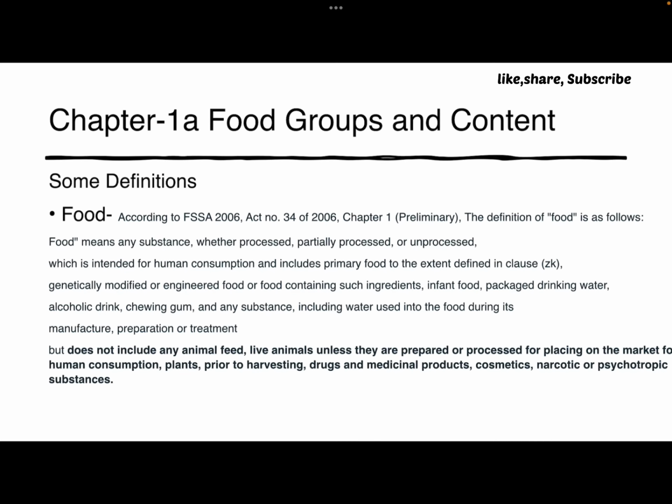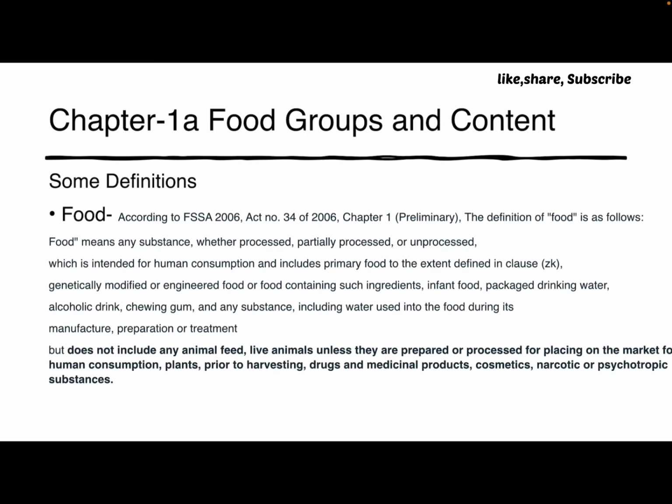So in this there are some definitions: the dimension of health, vegetable food, fruits, milk and milk products, animal food, fats and oils, sugar and jaggery, nuts and oilseed, spices, drinks, fruit beverages. These all we will discuss in this video. So first we will discuss some definitions related to this chapter.